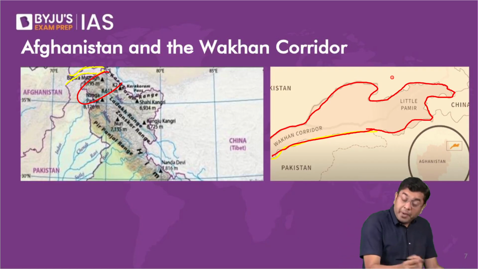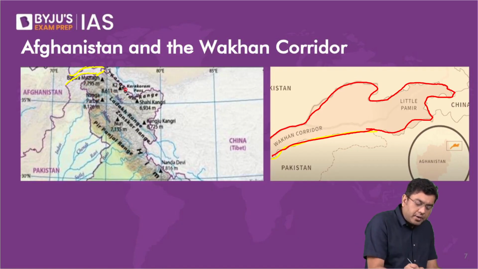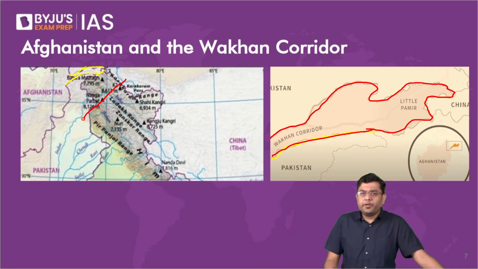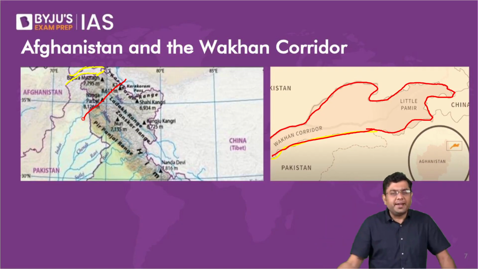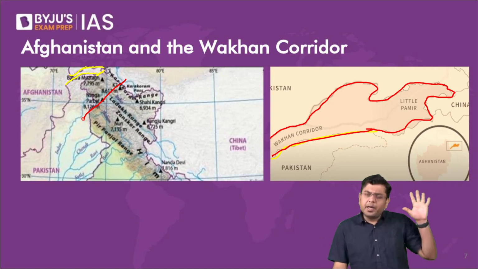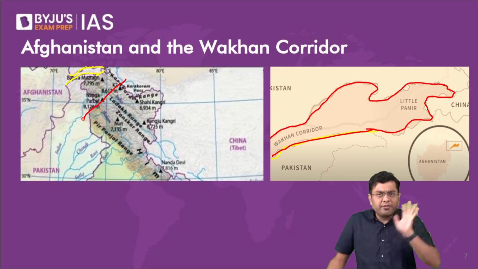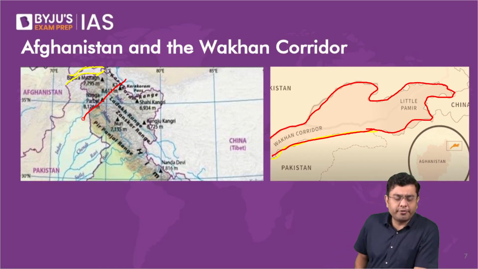Now, as we have already talked about, it is in this region where you have the Karakoram ranges, here you have the Karakoram Pass. China had constructed a highway in this portion in the late 50s itself. And it had constructed a good highway for that matter. We had not developed our border infrastructure at that point of time.